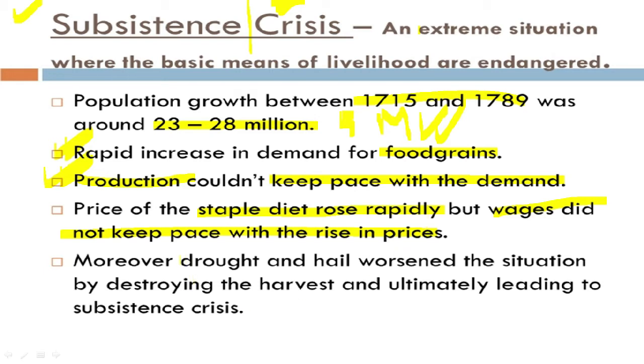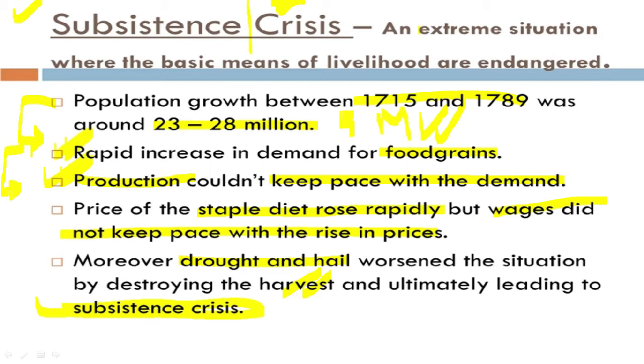And what was there to worsen the situation? The weather conditions of drought and hail worsened the situation by destroying the harvest, ultimately leading to the subsistence crisis. So the points which we need to arrange in a systematic manner for understanding the subsistence crisis of any region, here particularly France, are these. There was a population growth of 5 million. With the population growth, the demand for food grains naturally goes up. But what happened in France at that point of time? The production of food grains could not keep pace with the demand.